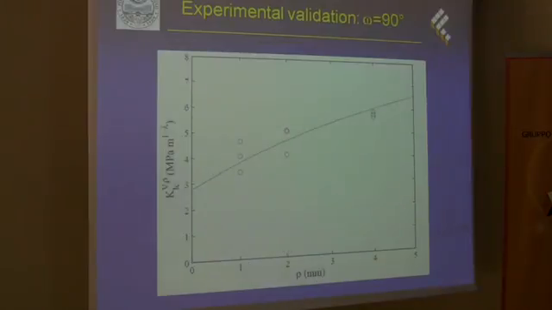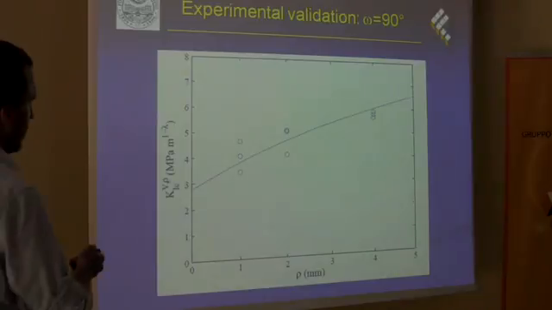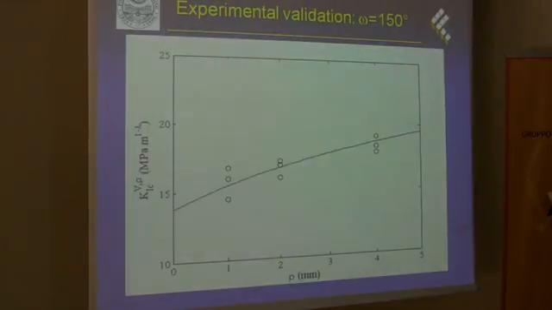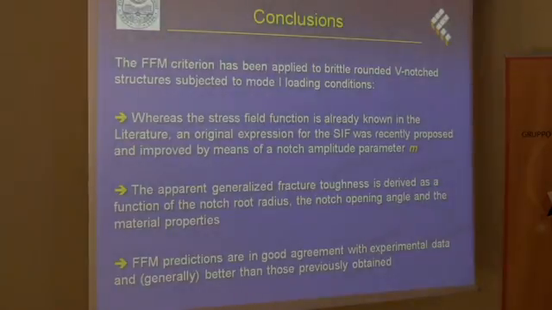And these are the results for omega equal to 90 degrees, the PMMA test at -60 degrees. In this case, the picture is not dimensionless, and it is a function of rho and not of the square root of rho, so it changes the curvature, but the predictions are accurate, as can be seen. And this is the situation for 150 degrees, and the same considerations that I made before for 90 degrees hold true.